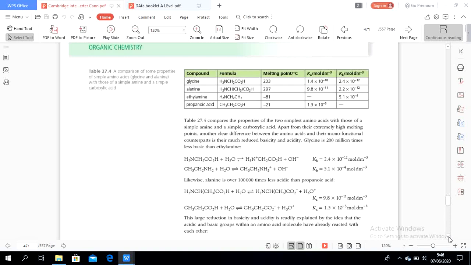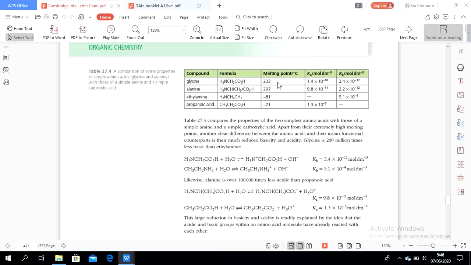Ethylamine is an alkyl amine. Alkyl amine is basic, while propanoic acid is a weak acid, with boiling points and melting points lower than the amino acid.